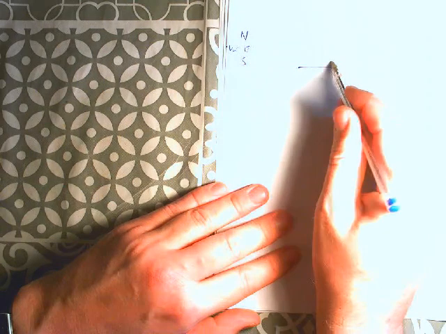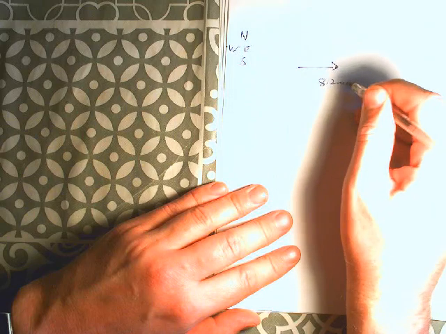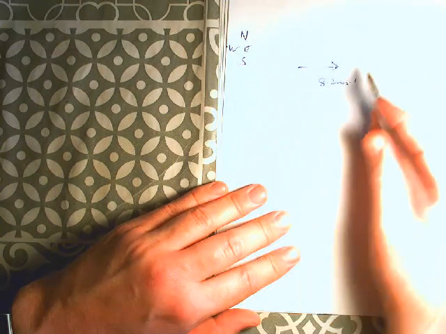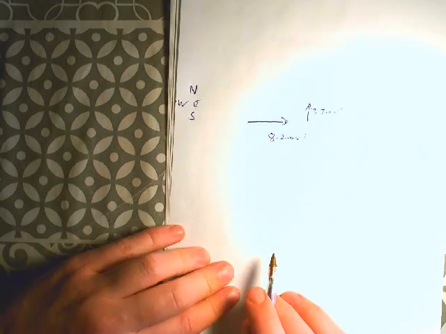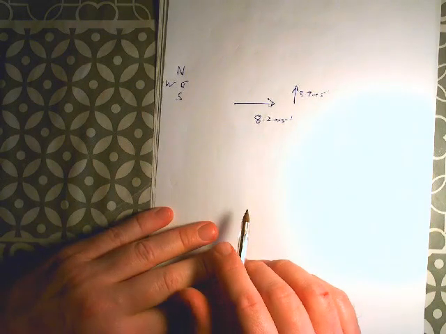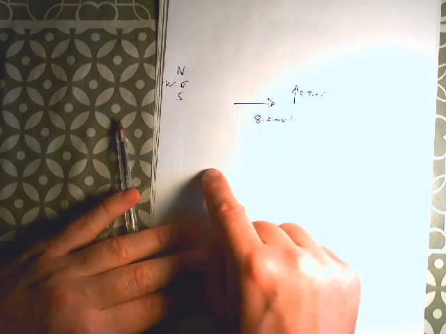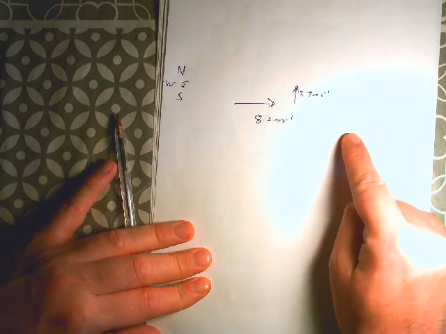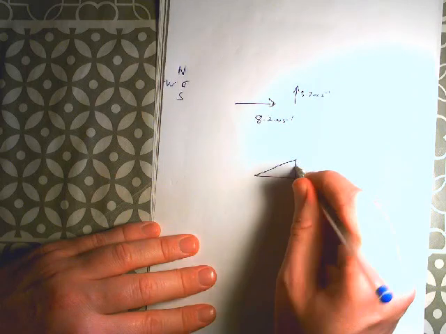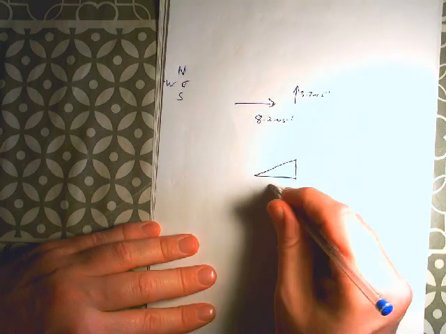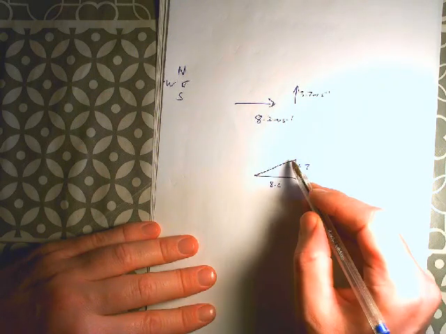Okay, a wind blows as the ball travels through the air. The wind has a velocity of 8.2 meters per second east. Okay, so north, south, west, east. The wind has a velocity of 8.2 meters per second east and 3.7 meters per second north. Okay, this is again all about breaking vectors down into their components. And here, we're given the components and we're looking for the resultant. So imagine that something's being pushed this way by this amount and this way by this amount. What is the overall displacement?